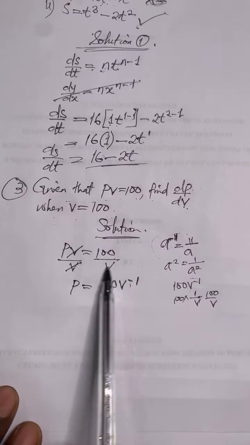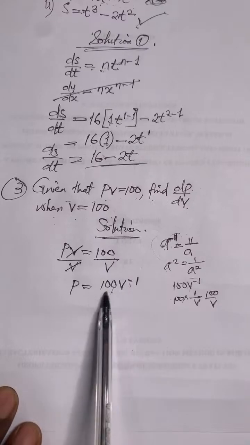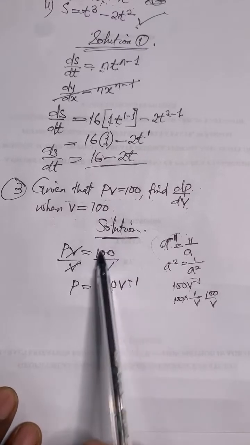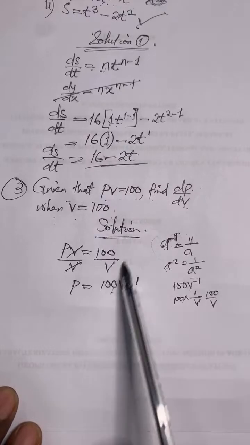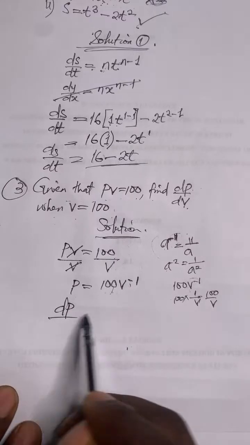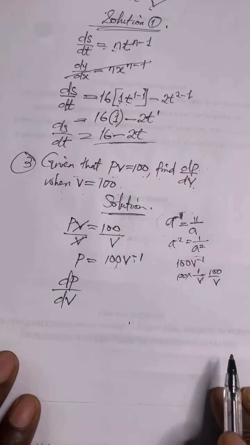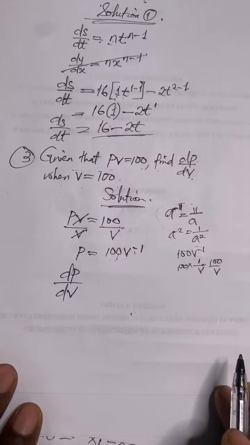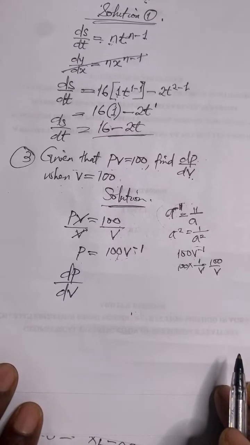I have to bring it from this way to this side so that I can differentiate. If I want to differentiate, the way it is like this is difficult, so I have to convert it so that I can take the derivative of this p with respect to this v. Did you not get the reasons for my action? Can I proceed?